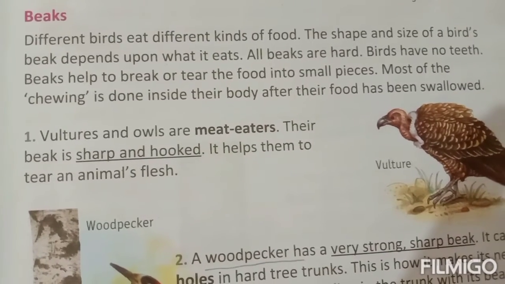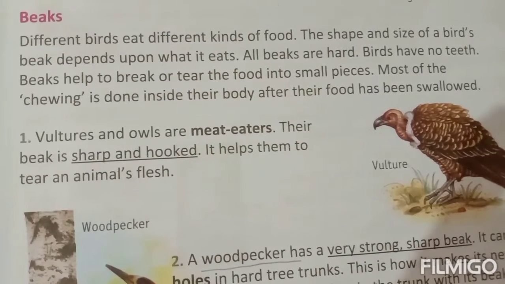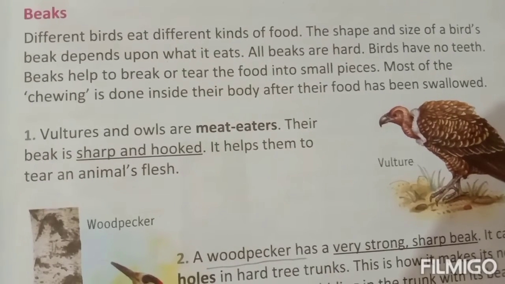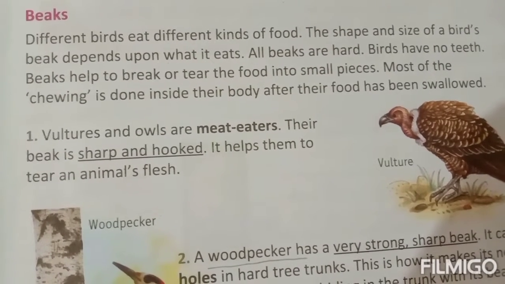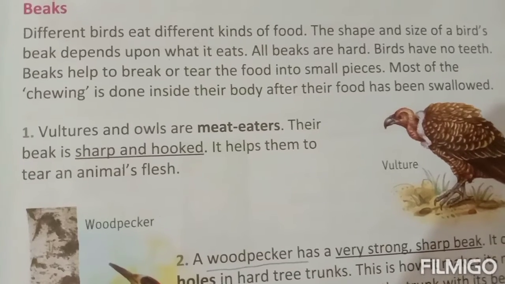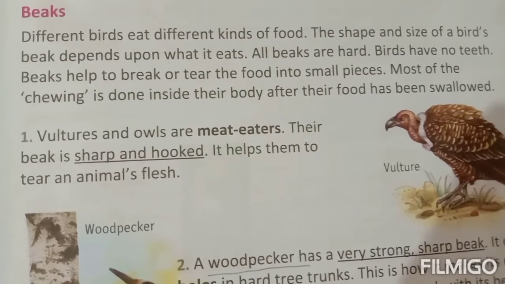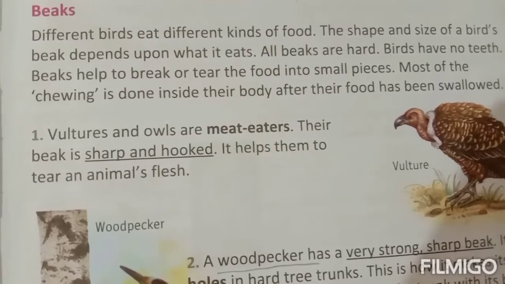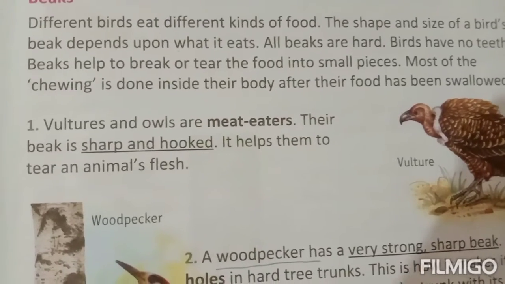Beaks help to break or tear the food into small pieces. Most of the chewing is done inside their body because they don't have teeth, so they cannot chew.